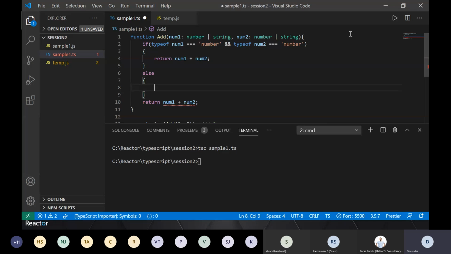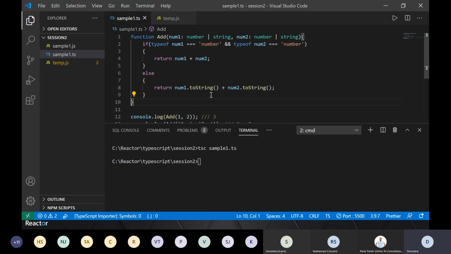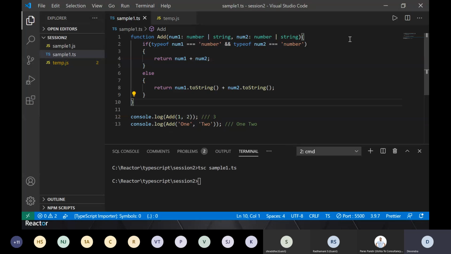Okay, so I say return num1, and to be on the safer side, I make it a string, num2 dot toString. Okay, so I'll remove this. So far so good. It will return this integer, and if we run it, we'll quickly compile.